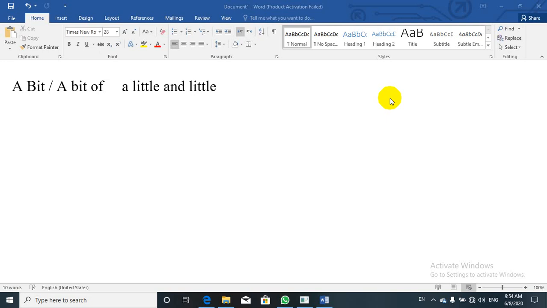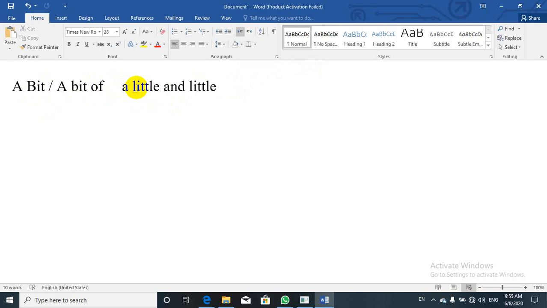So I'm going to give you a good idea about "a bit" and "a bit of", so that it makes sense for you in using them. Whenever you face some speakers, especially native speakers of the English language, they use "a bit" and "a bit of" much more than "a little" and "little".